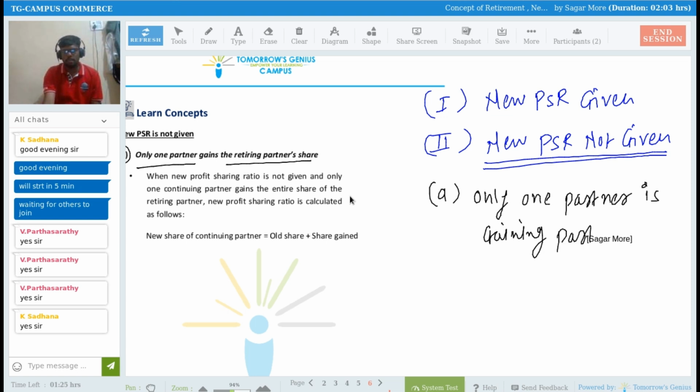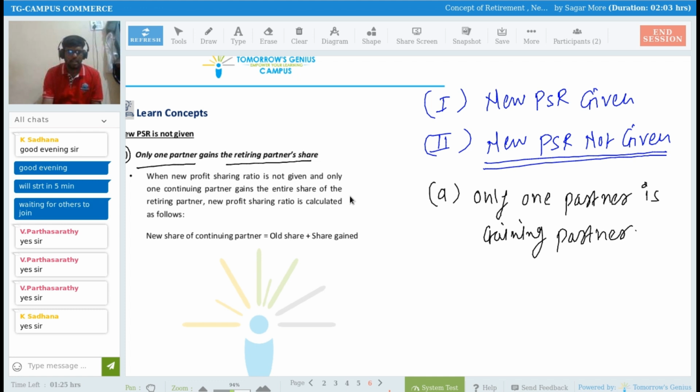So if only one partner is the gaining partner, then whatever the retiring partner's share is, we simply add it to the share of that gaining partner. Simple, right? So we can easily calculate the gaining ratio as well as the new profit sharing ratio.